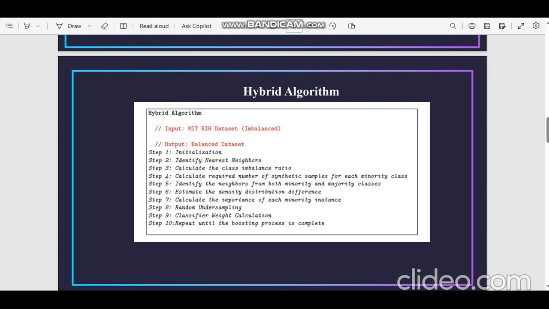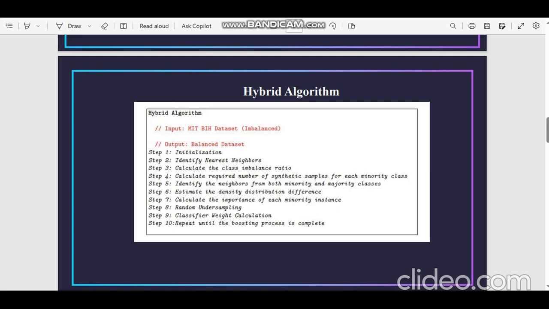And the seventh step is to estimate the density distribution of the difference, and here also we have to check the importance of the minority class instances. The seventh step will be to calculate the importance of each minority class instance. The importance means that, based on the density distribution differences, we have to calculate the importance. We know the instances that are more dissimilar to their neighbors will have higher importance. And the eighth step will be random undersampling.